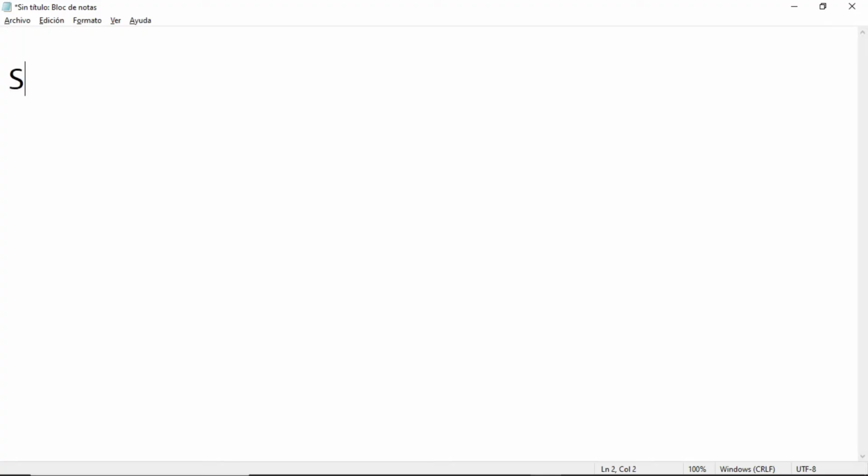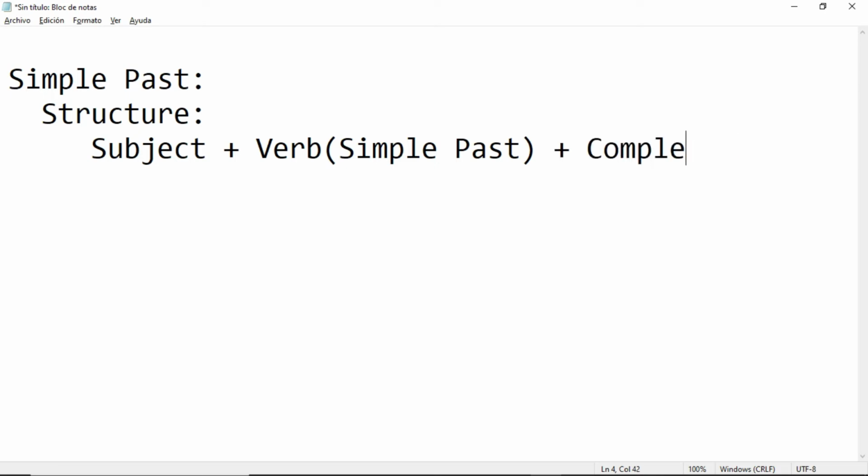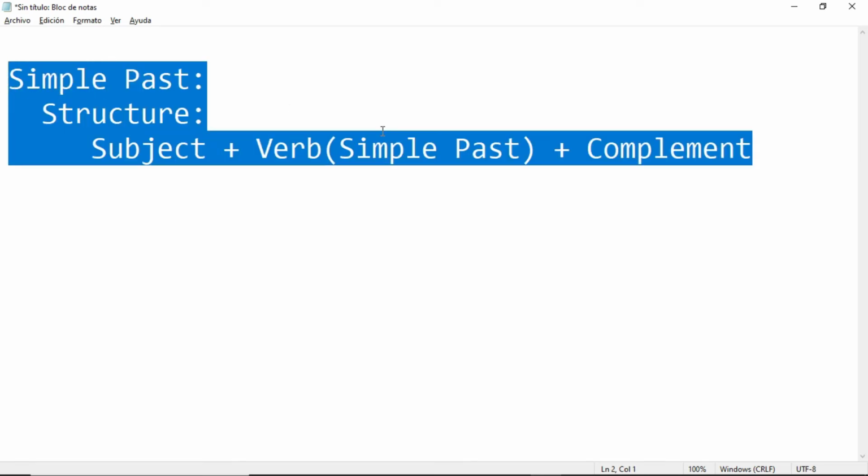For example, simple past. What is the structure of simple past? We have our subject plus our verb in the simple past plus our complement. Right? Perfect. But what would happen in the present perfect?